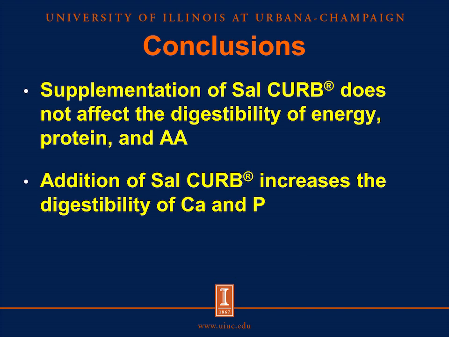So based on the results from these experiments, we conclude supplementation of Sal CURB does not affect the digestibility of energy, protein, and amino acid. Addition of Sal CURB increased the digestibility of calcium and phosphorus. As I mentioned before, more research will be needed in the future to clarify the Sal CURB effects on the digestibility of phosphorus and calcium.